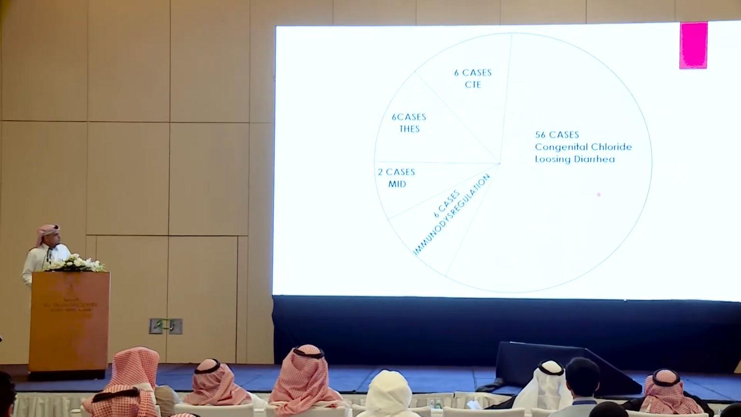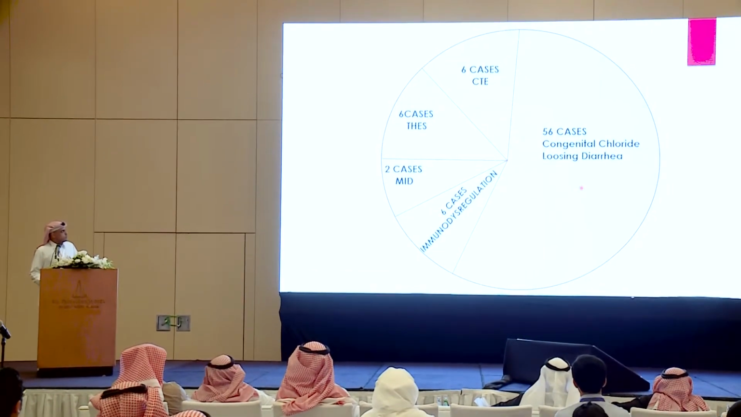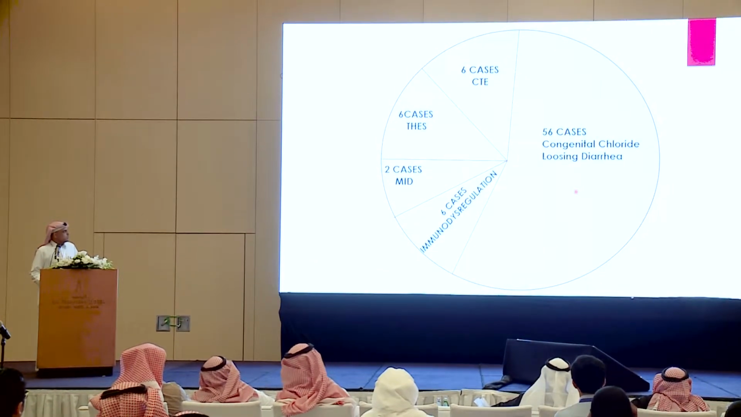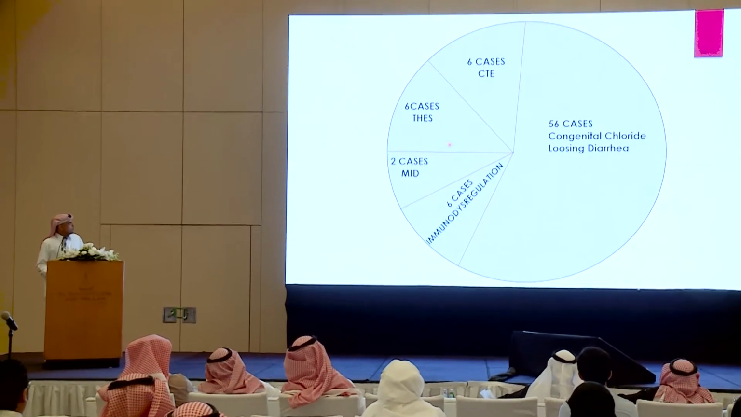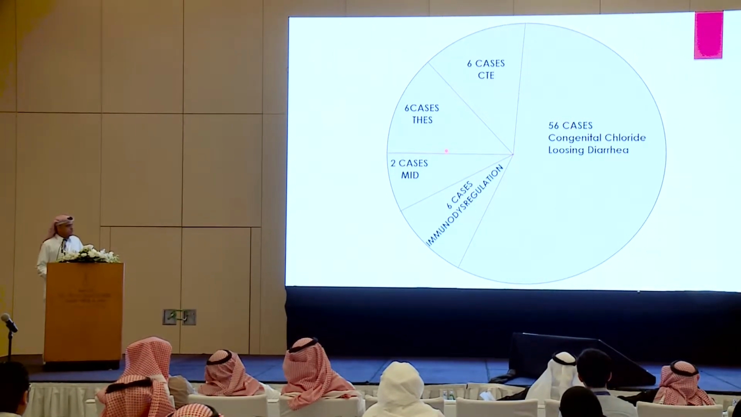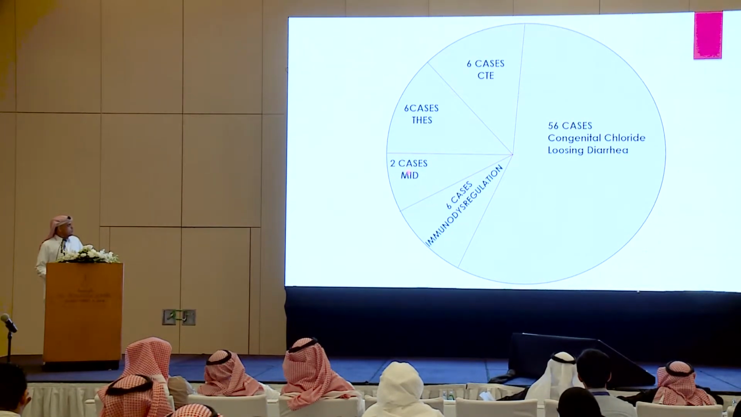In our experience for the last 5 to 7 years, we have 50 cases of congenital chloride losing diarrhea, 6 cases of congenital tufting enteropathy, 6 cases of trichohepatoenteric syndrome, 2 cases of microvillus inclusion disease, and 6 cases of immune dysregulation.